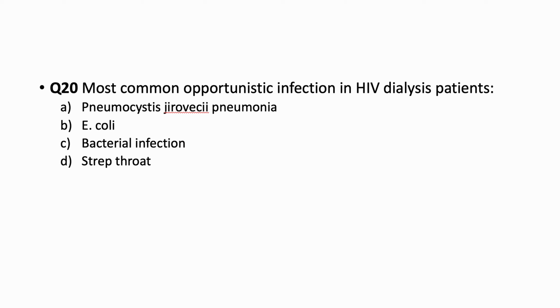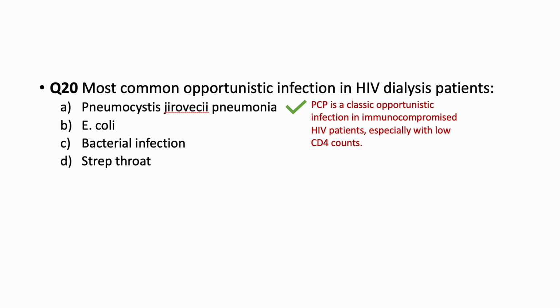Moving next, most common opportunistic infection in HIV patients will be. So this is also a question that has been asked in previous RRB. So the first option is pneumocystis pneumonia. Option B is E. coli. Option C is bacterial infection, and option D is strep throat. So the answer will be PCP. It is a classic opportunistic infection in immunocompromised HIV patients, especially with the low CD4 count.